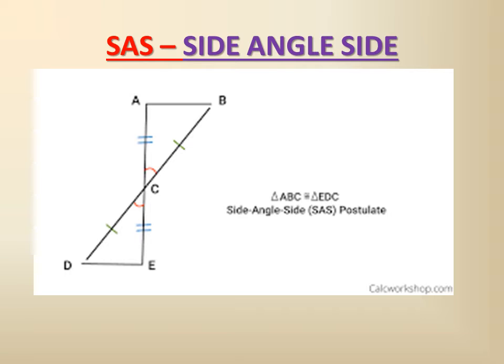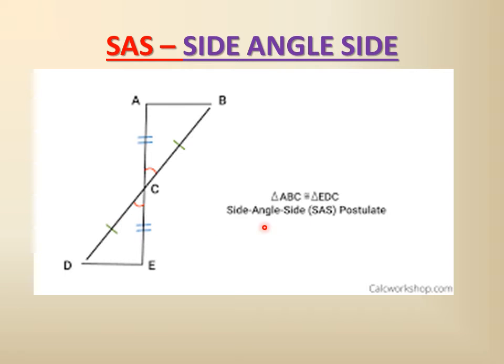Now in this slide, this is one of the examples. The vertically opposite angles are these, and AE and BD are two line segments which are intersecting at the point C. So if AC is equal to CE, and CD is equal to CB, and these two are vertically opposite angles, then the triangle covering these two sides and the angle between them is correspondingly equal.